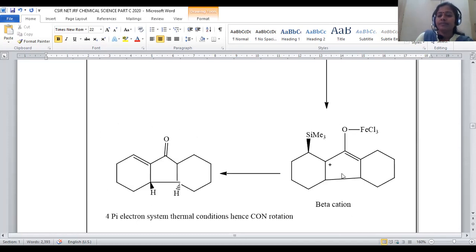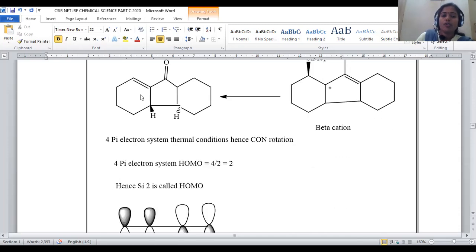After getting a cyclic system, we get a carbocation at the beta position, alpha-beta position carbocation will be there. In order to satisfy the carbocation, this SiMe3 group will be eliminated as the leaving group, and these bonded electrons will form a carbon-carbon double bond.